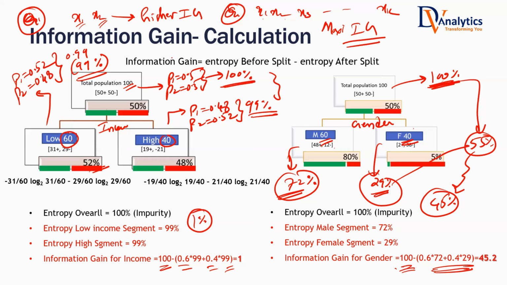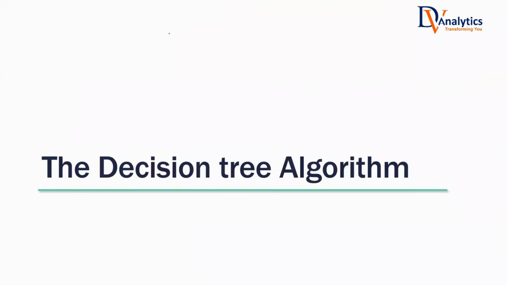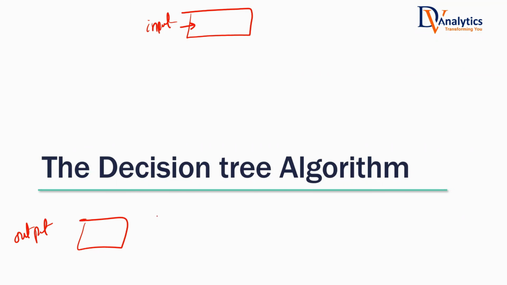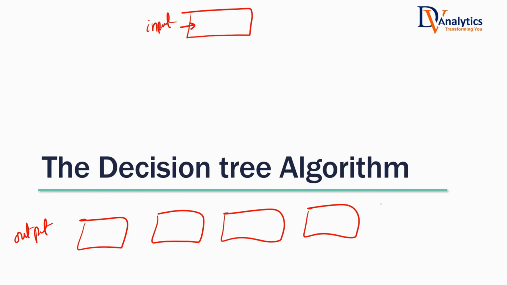With that idea on information gain, we are now ready to discuss the decision tree algorithm. What is the decision tree algorithm? What is the main objective of it? Decision tree will take the whole data as input. This is the input, whole data. What is the output? What is expected out of a decision tree? It will divide the data into subsets. But what is the condition about these subsets? Are they random subsets? Pure subsets. We have to very specifically say: divide the data into pure subsets.